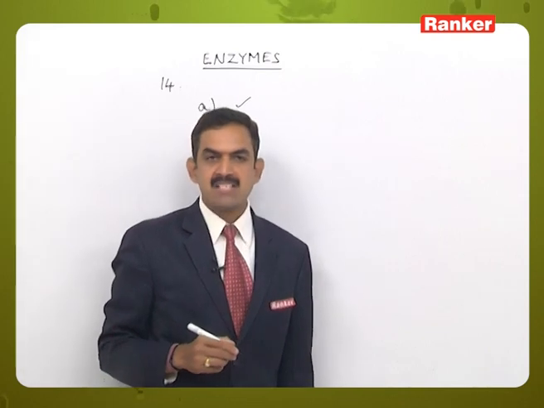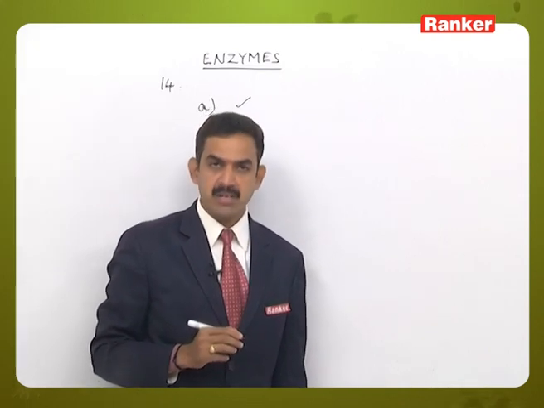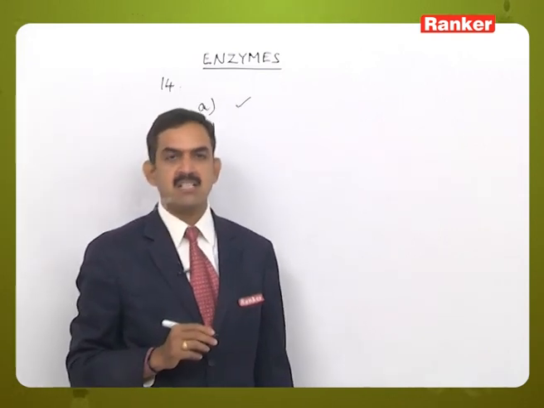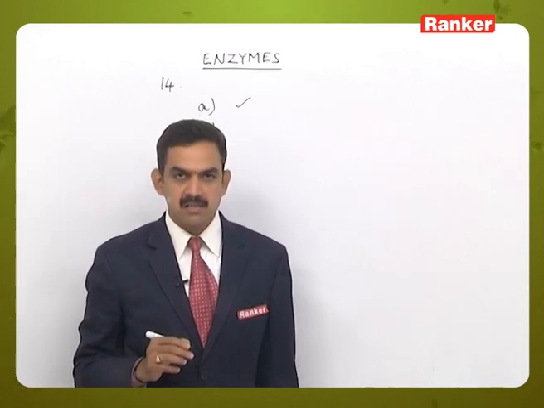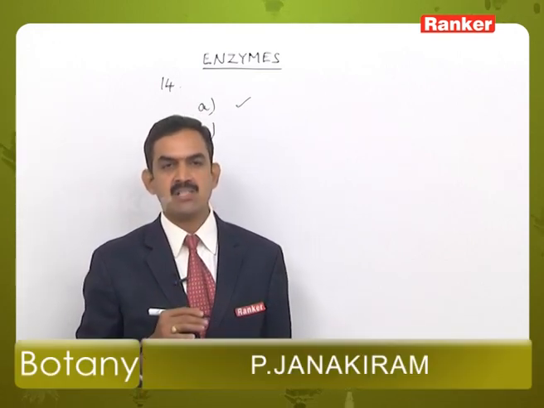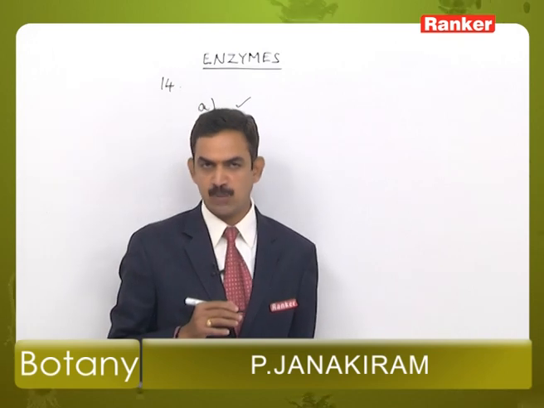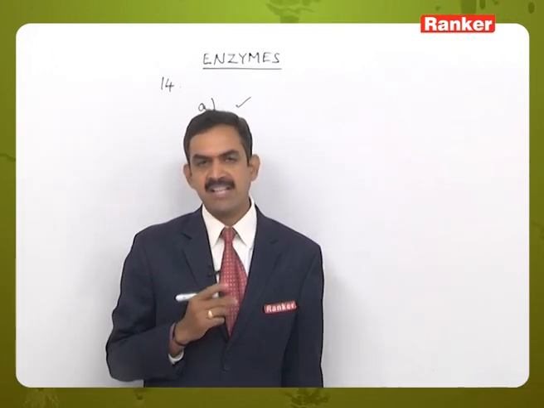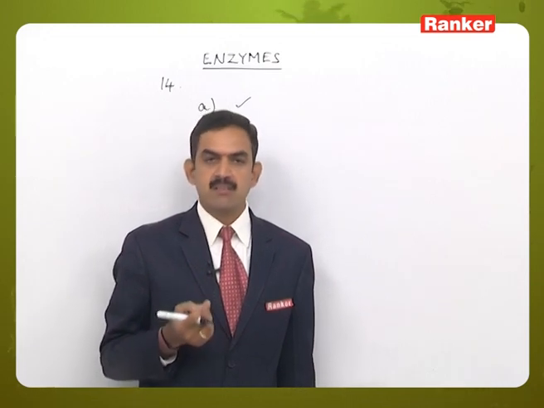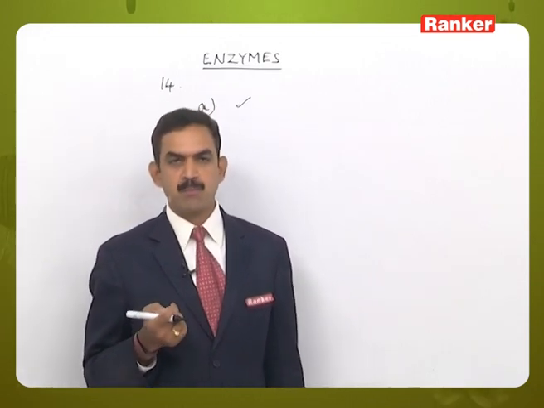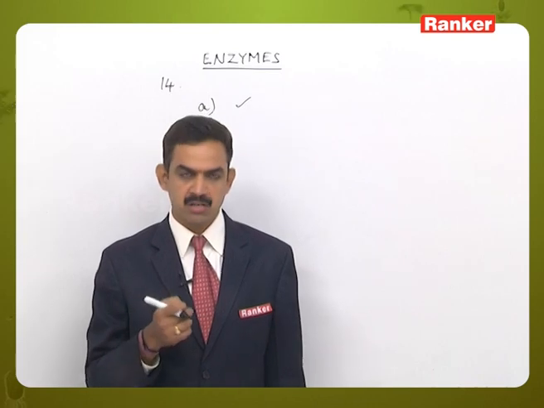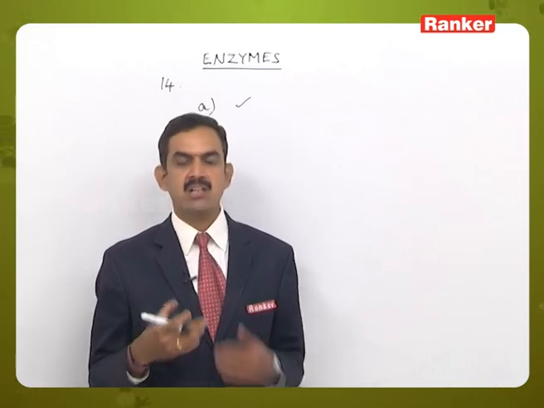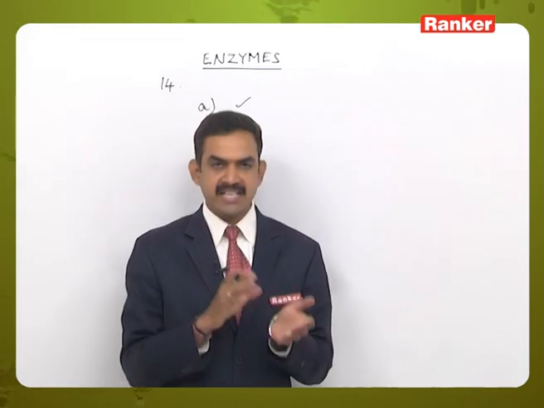Statement B, enzymes are denatured at high temperatures, but in certain exceptional cases they are active at temperatures of 80 to 90 degrees centigrade also. Yes, that is correct, where all enzymes we can say are proteins. Here at high temperatures the proteins will become denatured, that is they lose their nature and they will not act as catalytic.